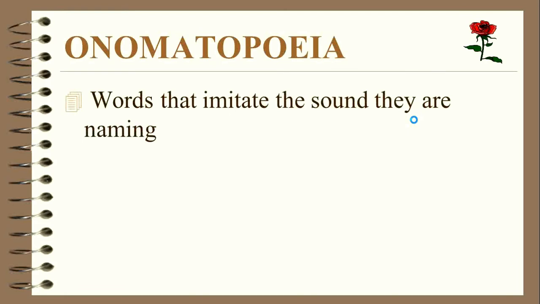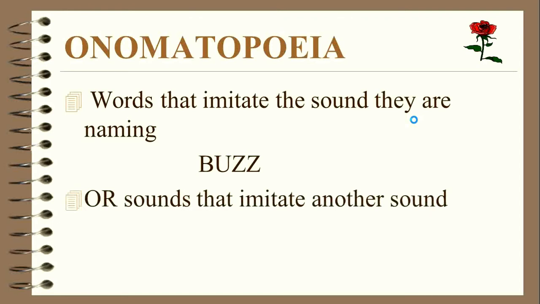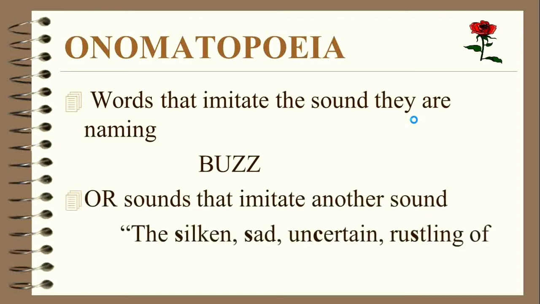Onomatopoeia. Words that imitate the sound they are naming. Example: buzz. Or sounds that imitate another sound. The silken, sad, uncertain rustling of each purple curtain. Onomatopoeia refers to the process of creating words that sound like the thing they refer to. For many students, the first introduction to onomatopoeia goes back to learning animal sounds as an infant. Words such as oink, chirp, woof, and meow can all be thought of as onomatopoeic.